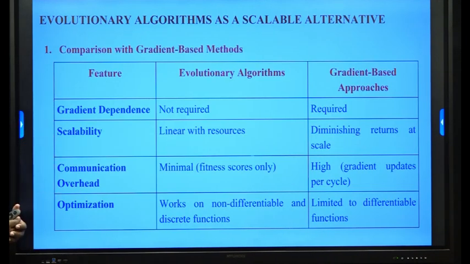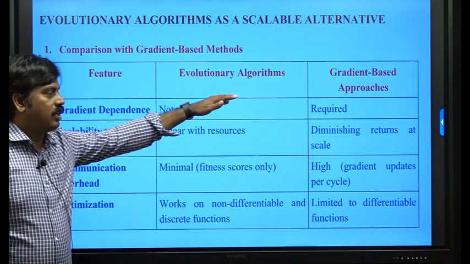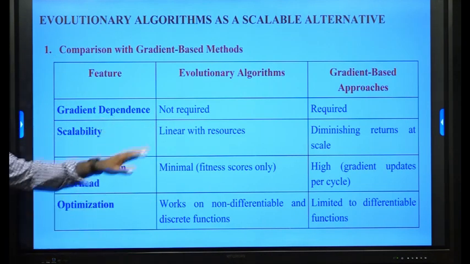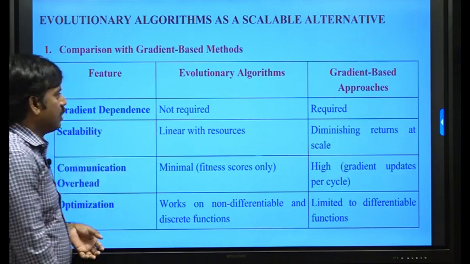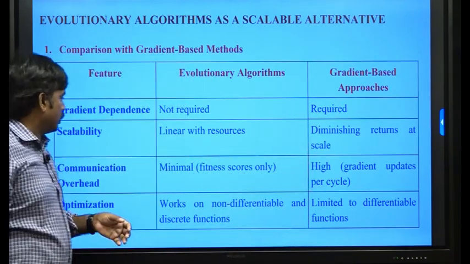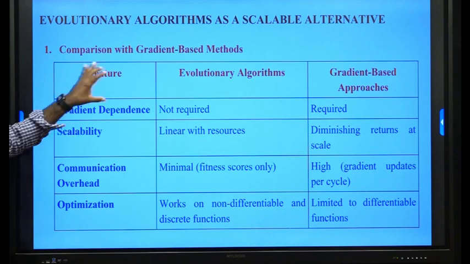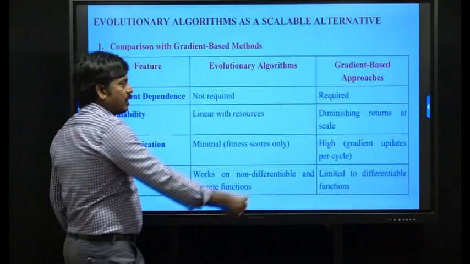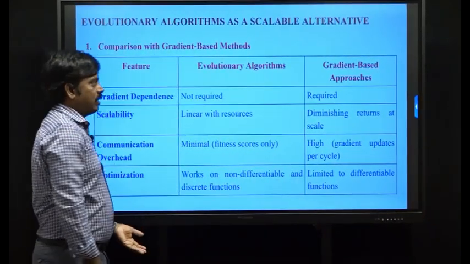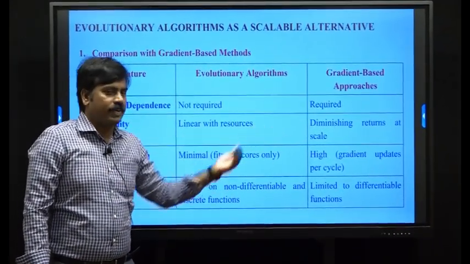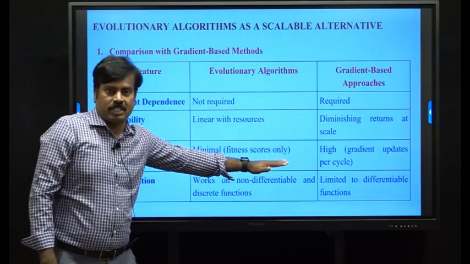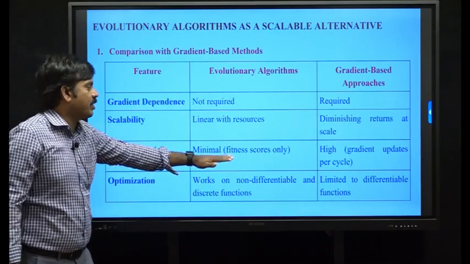Now the comparison of evolutionary algorithms with gradient based methods. Here are the features for evolutionary algorithms and gradient based approaches. Gradient dependency is not required in evolutionary algorithms, while it is required in gradient based approaches. On scalability, evolutionary algorithms scale linearly with the resources, while gradient based methods show diminishing returns at scale and are not suitable for scaling. On communication overhead, fitness score communication is enough in evolutionary algorithms, so minimal communication is required.